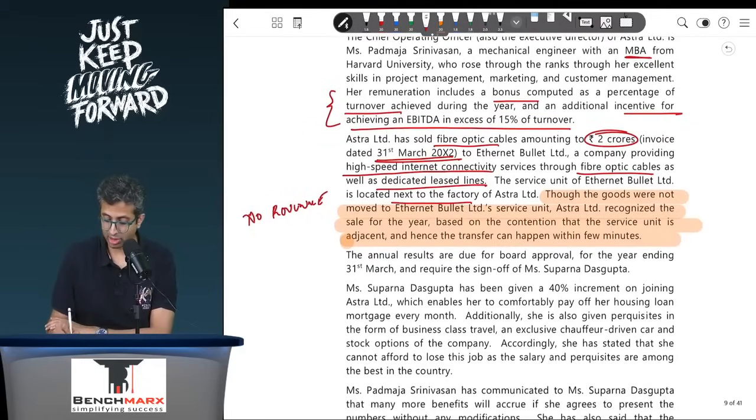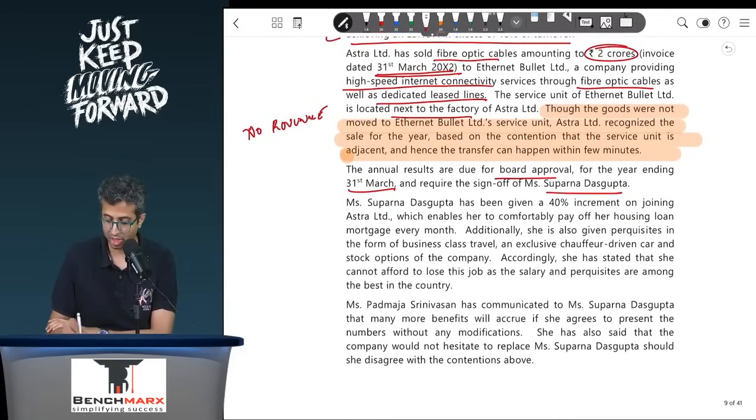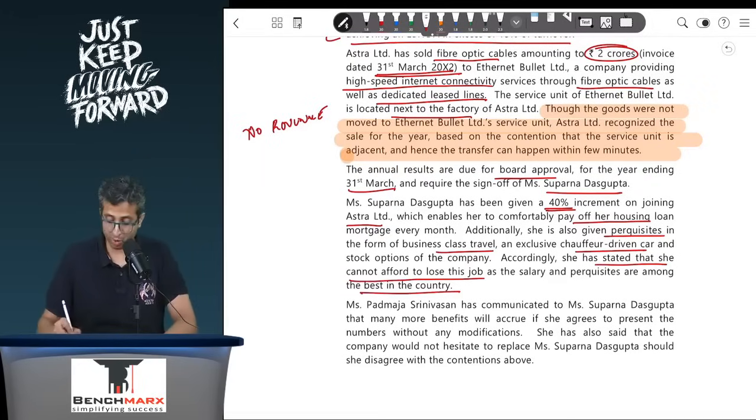The annual results are due for board approval for the year ending 31st March and require sign-off of Ms. Dasgupta. Ms. Dasgupta has been given a 40% increment on joining Astra, which enables her to comfortably pay off her housing loan each month. Additionally, she is also given perquisites in the form of business class travel and an exclusive chauffeur-driven car. Kya baat hai, will become a CA and will get all of these benefits, stock options of the company. Accordingly, she has stated that she cannot afford to lose her job as the salary and perks are among the best in the country. Now, this poses a conflict of interest, a dilemma for Ms. Dasgupta.